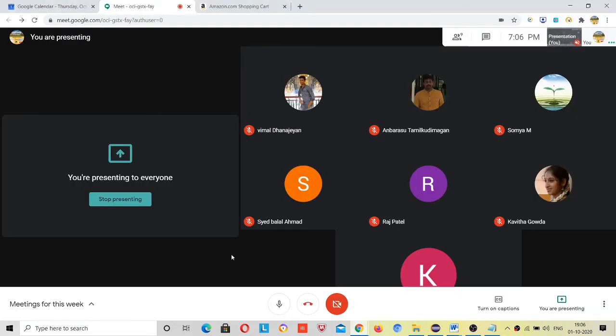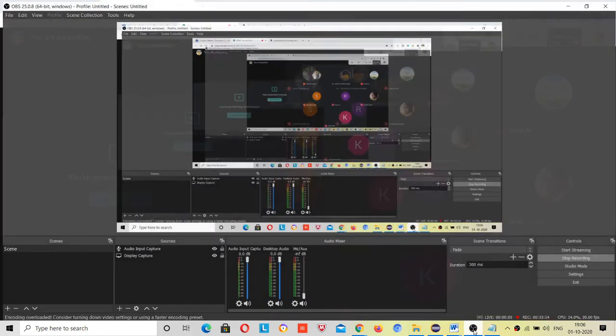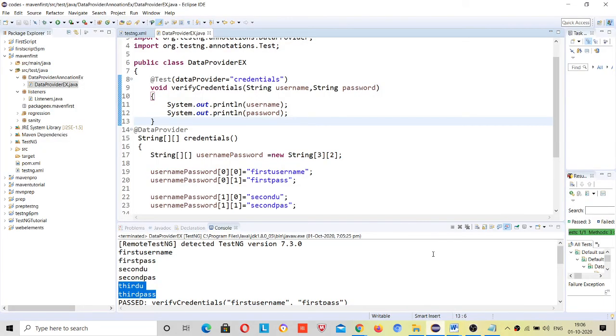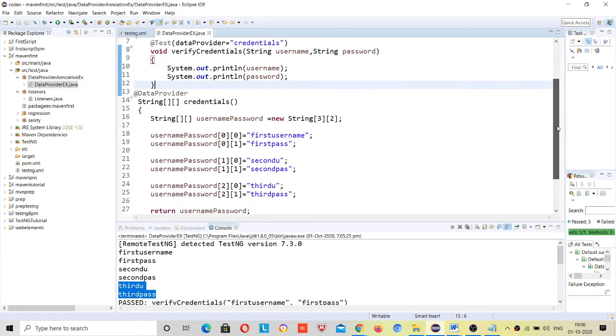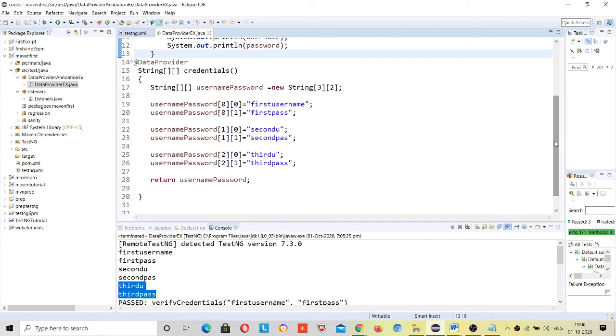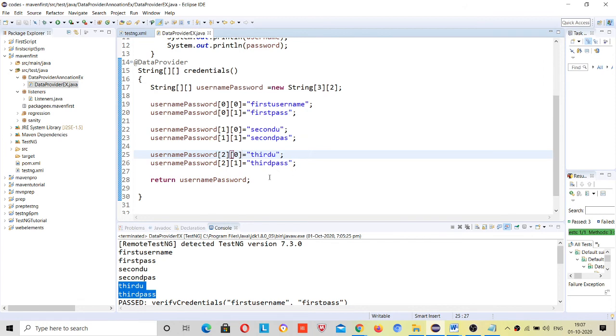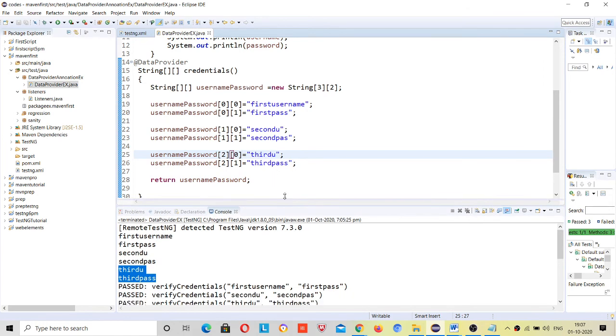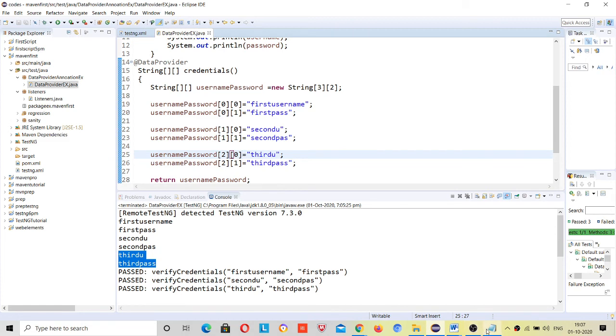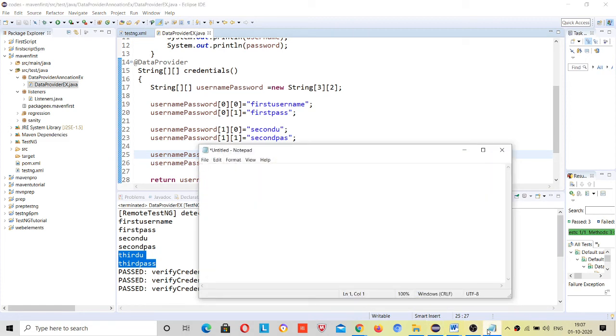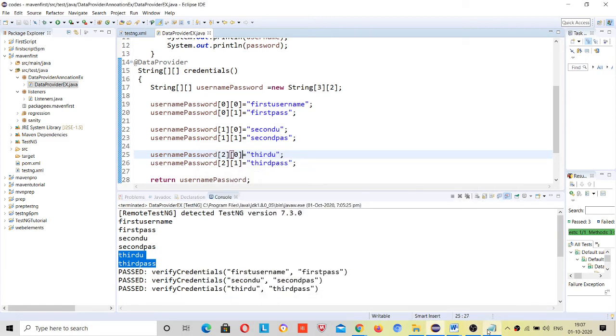Anybody is in doubt? And where we use it, when we have to work with data, with the Excel side, with the database, with the properties file, then we use this, right? We have to have knowledge of this. Every time writing 50 test cases, running a single test case 50 times is not a good choice, right? So we will run a single test case, run that single time, and it will be internally running 50 times, right?